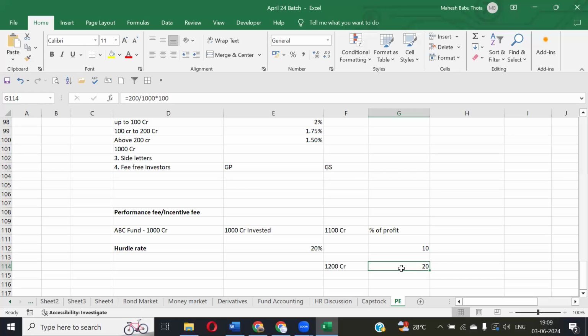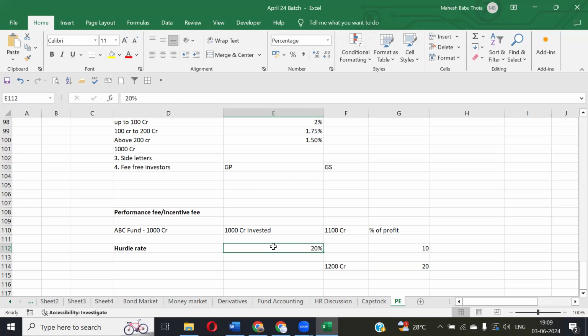Again, guys, it's not a guaranteed return to the investors. Maybe you are saying that they are giving a 20% hurdle rate. Sir, is it a guaranteed return, an assured return? No, it's not an assured return. It is just a rate to get eligibility for charging the performance fees. To charge the performance fees, there should be certain criteria, right? They cannot come and charge even if the fund is getting a 5% or 2% profit.